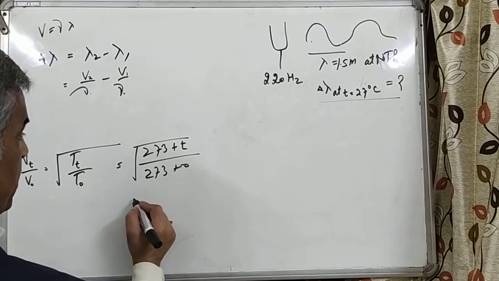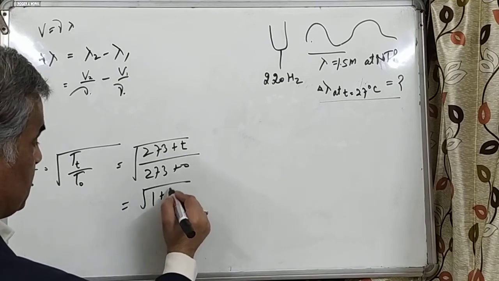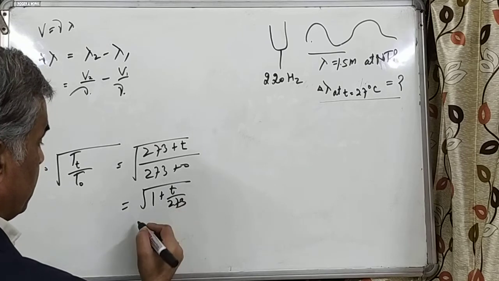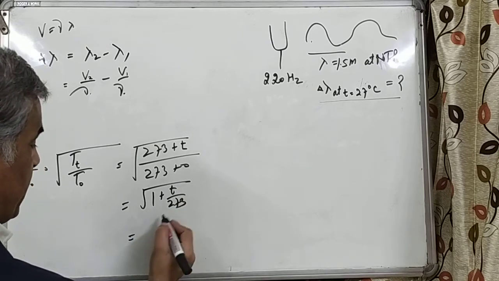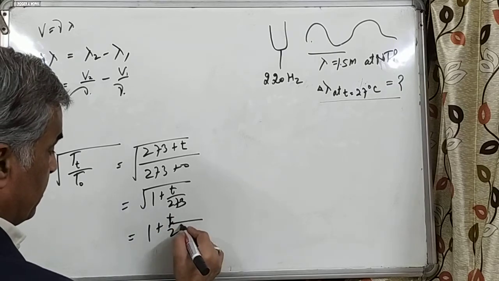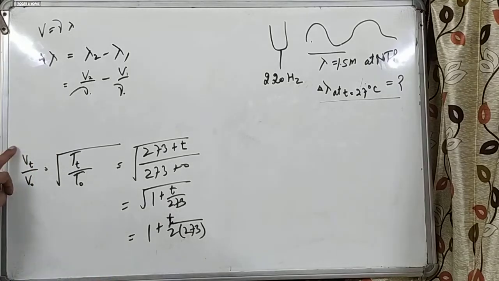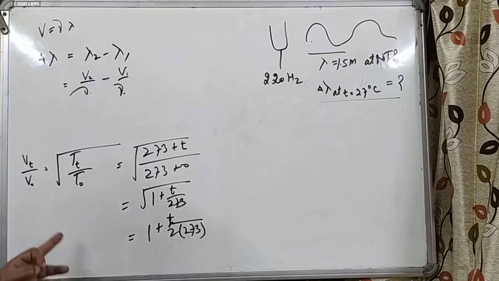So this is equal to square root of 1 plus t upon 273, and you may write by binomial theorem 1 plus half of t upon 273. So this is Vt upon V naught, where V naught is the velocity of sound at 0 degrees Celsius.